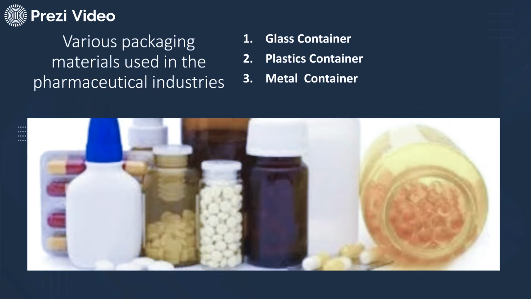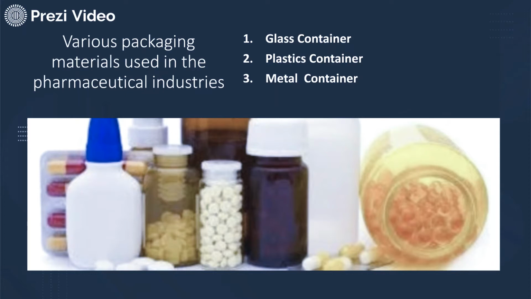My dear students, you must have seen these glass containers, plastic containers and metal containers in our day-to-day life. Each of these materials has its own advantages as well as disadvantages. When we talk about the glass container, the very first advantage is that it is highly inert. It does not interact with whatever has been packed into it. This is a very important criterion, because whatever has been enclosed in the glass container is able to maintain its stability for a prolonged period of time.